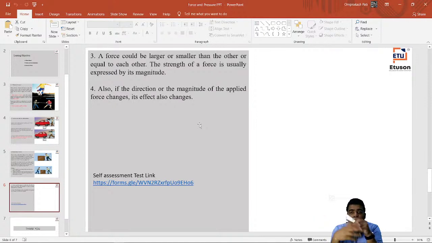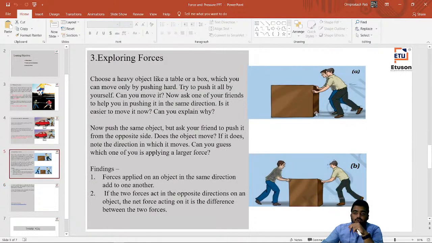So force could be larger or smaller than the other, or equal to each other. That is what we were discussing with the three phenomena, and the strength of a force is usually expressed by its magnitude. I was telling you, magnitude is nothing but the numerical value of that, right? Also, if the direction or magnitude of the applied force changes, its effects also change. Yes, obviously. I was telling that in the previous case, if the two persons apply force to that box in the same direction, the situation is something different.